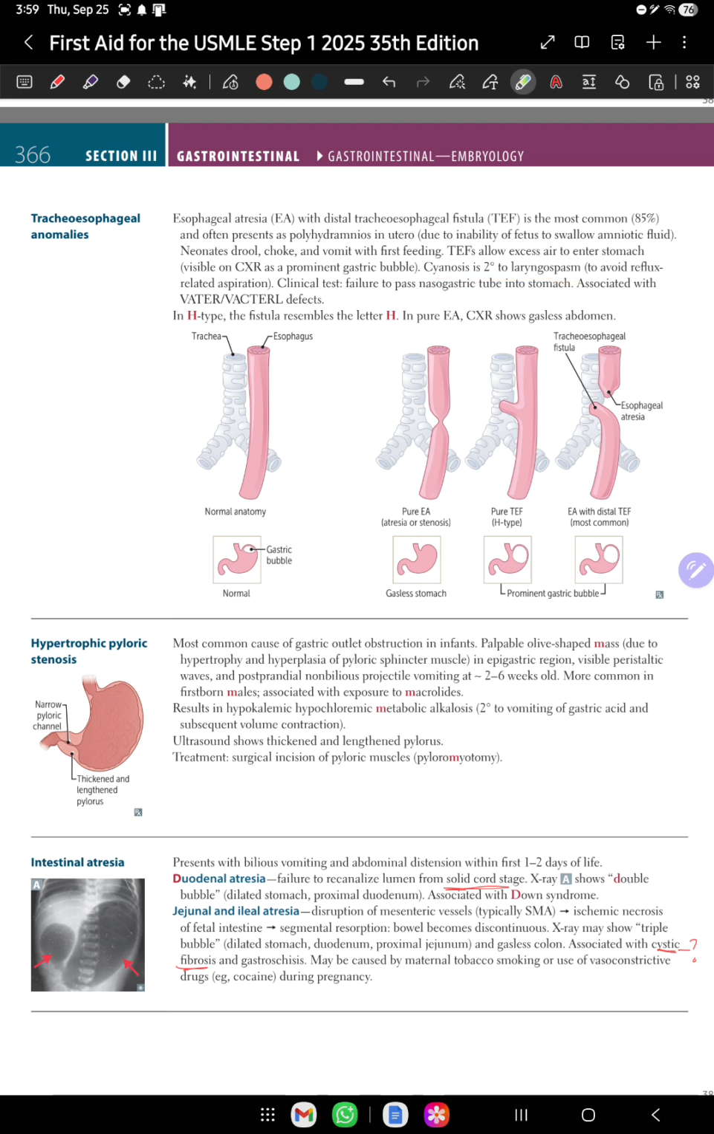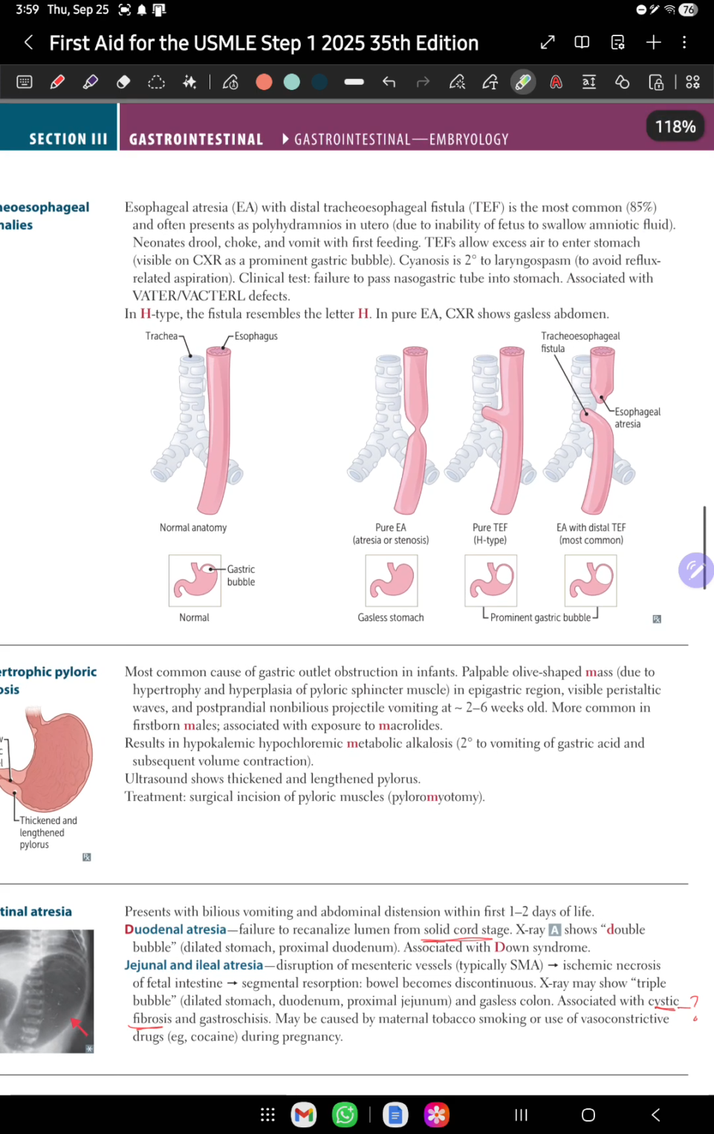Further it is written that cyanosis is secondary to laryngospasm. Cyanosis is when he is unable to breathe, and it is secondary to laryngospasm to avoid reflux-related aspiration. So yes, the laryngeal muscles present over here are going to spasm, because they are not going to allow anything entering from the mouth to the trachea. This is a mechanism to save from aspiration-related problems. So due to this laryngospasm, the neonate is going to have cyanosis.